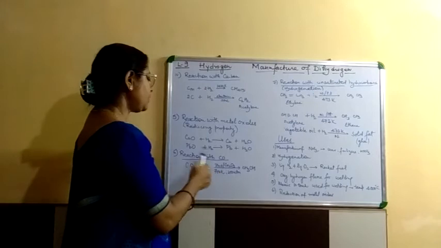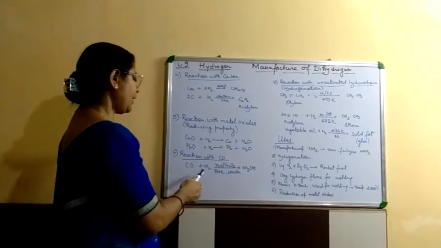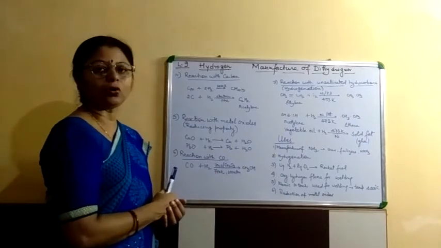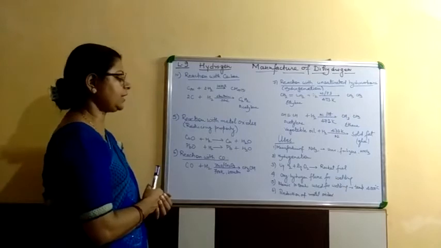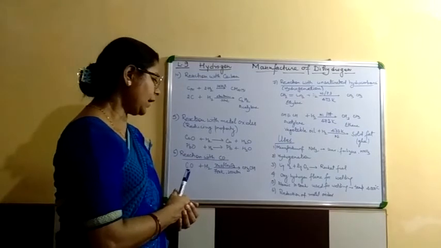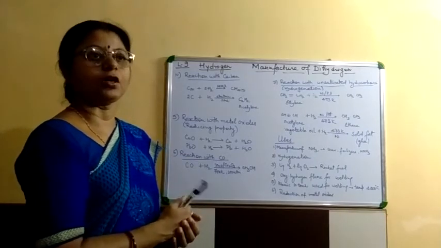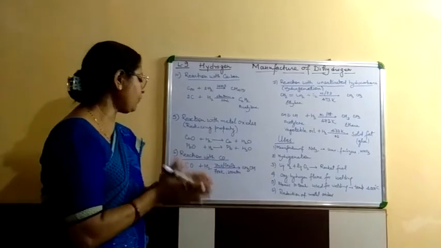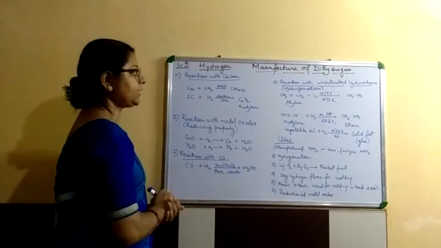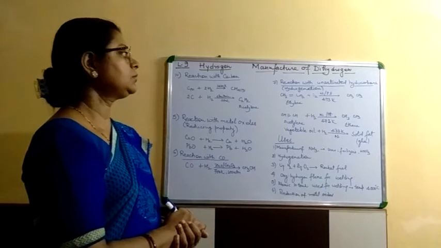Next is reaction with carbon monoxide. Carbon monoxide when it reacts with hydrogen will form methyl alcohol in the presence of catalyst zinc oxide and chromium oxide, temperature 700 Kelvin and pressure 200 atmosphere. So when carbon monoxide reacts with hydrogen, it will form the methyl alcohol. Remember the catalyst.